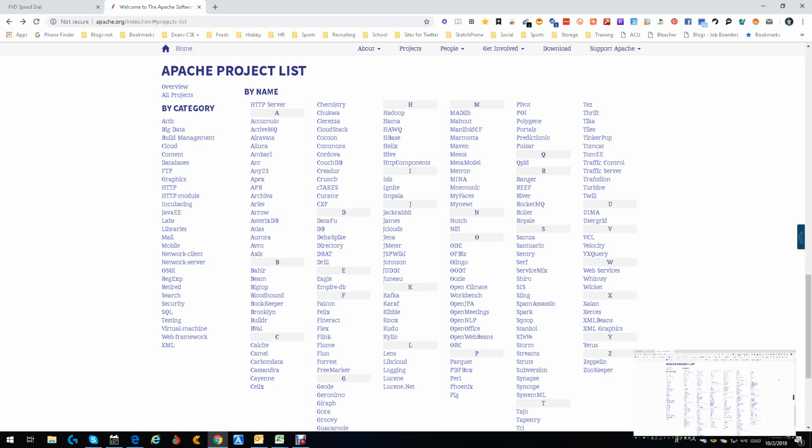Hey everybody, this is Dean DeCosta, and today we're looking at a specific site called Apache.org, and we're in the Apache project list, which I find extremely interesting. You'll notice by category, by name, all sorts of stuff.